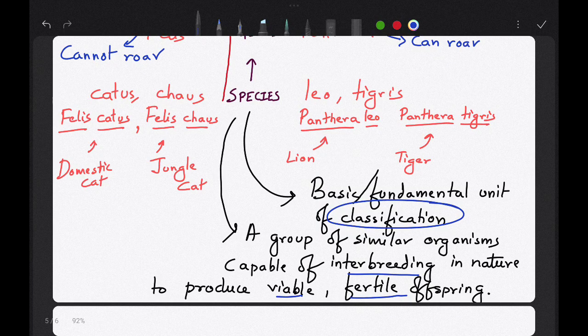Suppose from this definition, there is a couple, a male and a female. Okay. Now if I say their offspring is infertile, does that mean they are not species? Is it correct? No, it is wrong. They are still species.